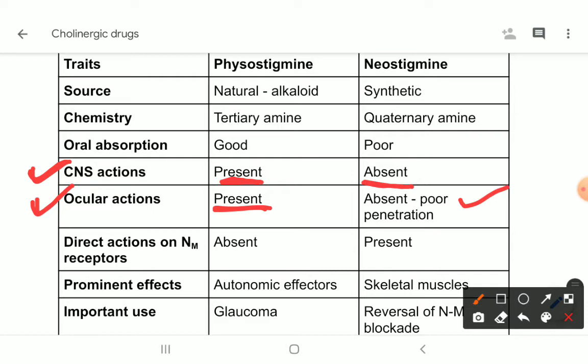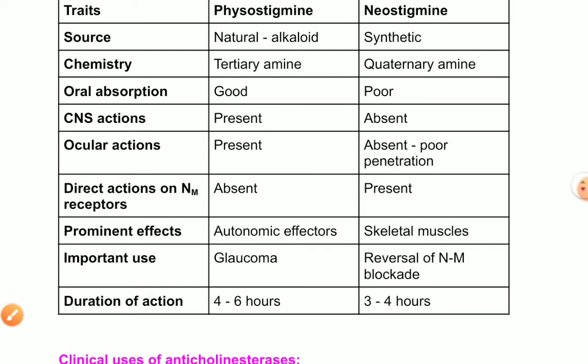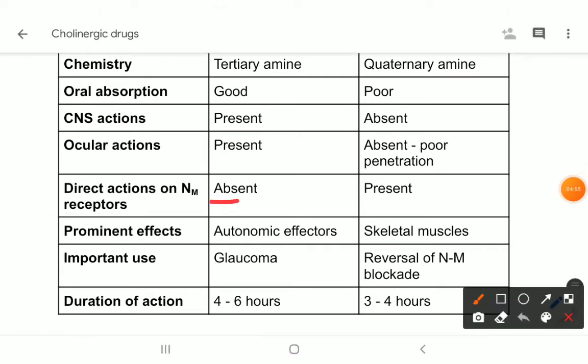Now direct action on nicotinic NM receptor is absent for physostigmine, but present for neostigmine. Why is that? Because physostigmine has less affinity for this receptor, but neostigmine has more affinity for this receptor. Then prominent effects are on autonomic effectors for physostigmine and skeletal muscles for neostigmine.